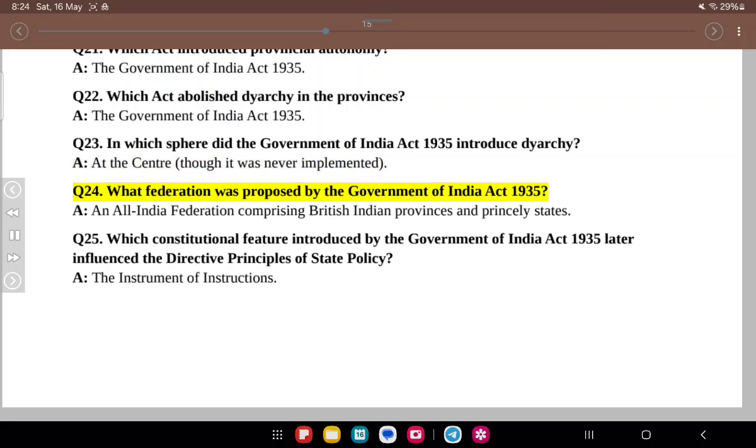Q24. What federation was proposed by the Government of India Act, 1935? A. An all-India federation comprising British Indian provinces and princely states. Q25. Which constitutional feature introduced by the Government of India Act, 1935 later influenced the directive principles of state policy? A. The Instrument of Instructions.